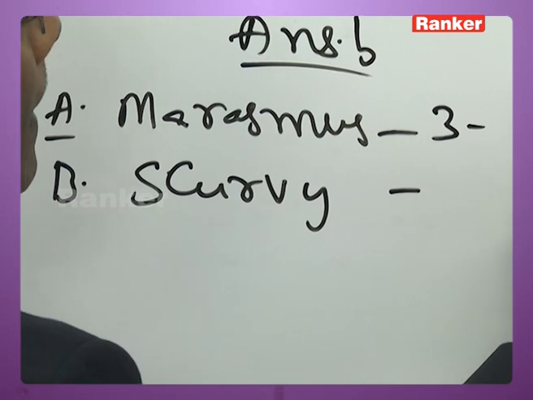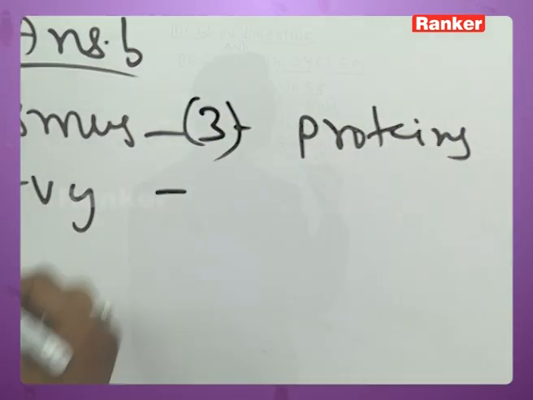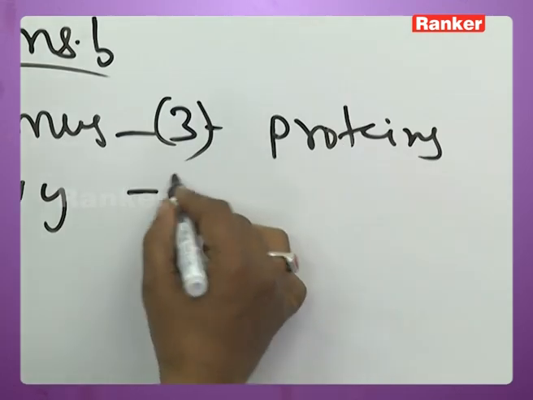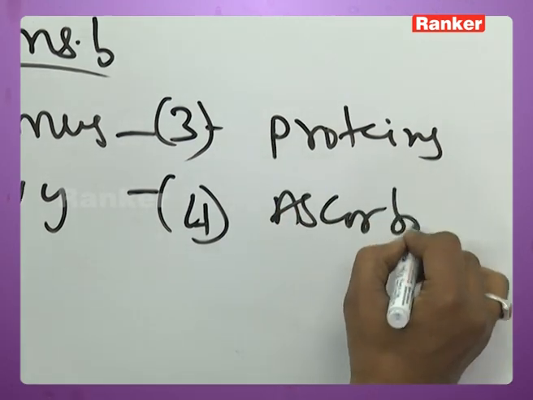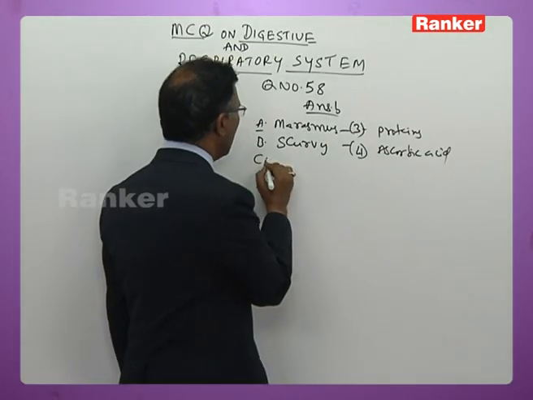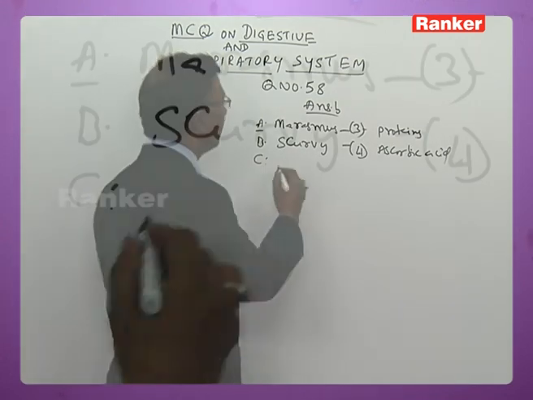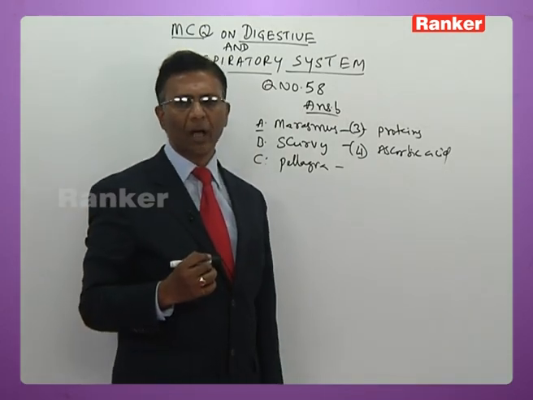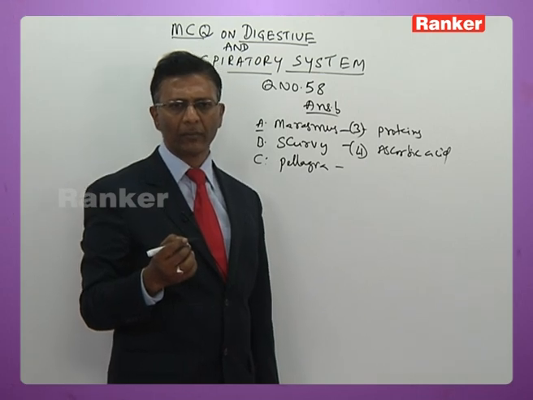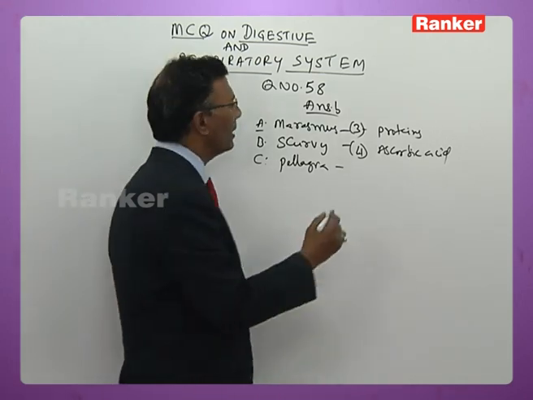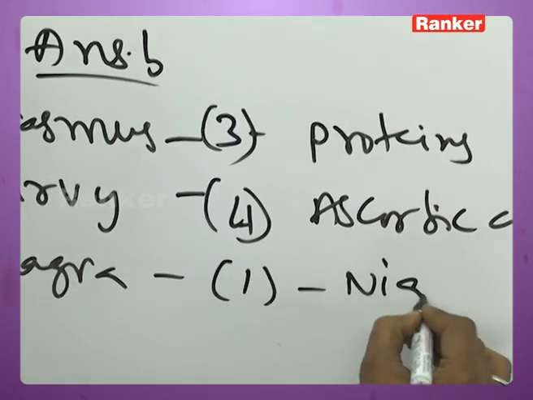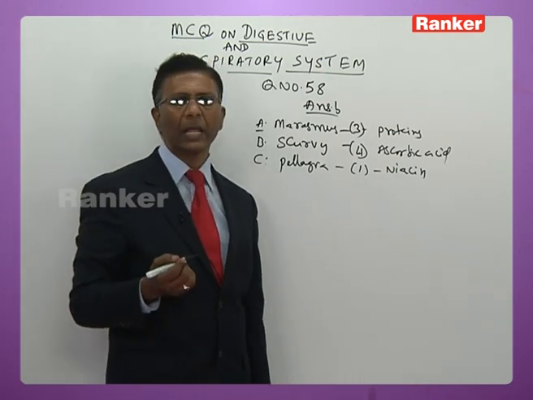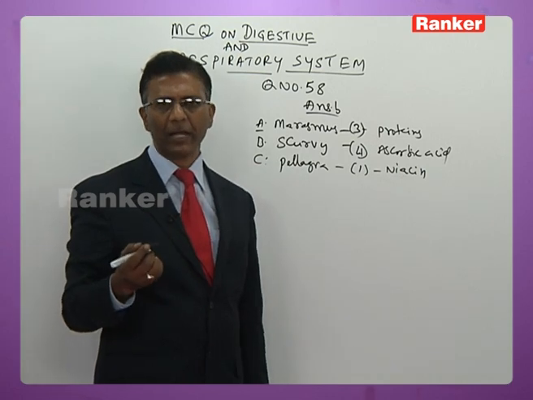The next B, under B scurvy is given. Scurvy, you know very well, it is due to deficiency of vitamin C. So here fourth option, that is ascorbic acid. The next C you have pellagra. Pellagra is due to deficiency of niacin, that is 1. Niacin or nicotinamide deficiency results in pellagra. That's why niacin is also called anti-pellagra factor or PP factor, pellagra preventing factor here now.